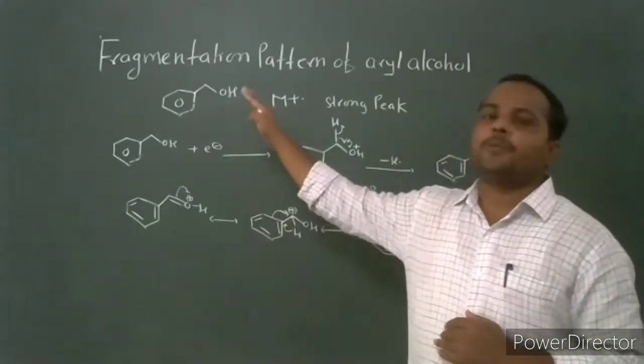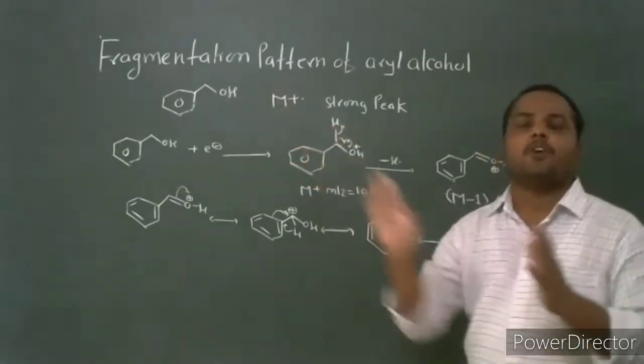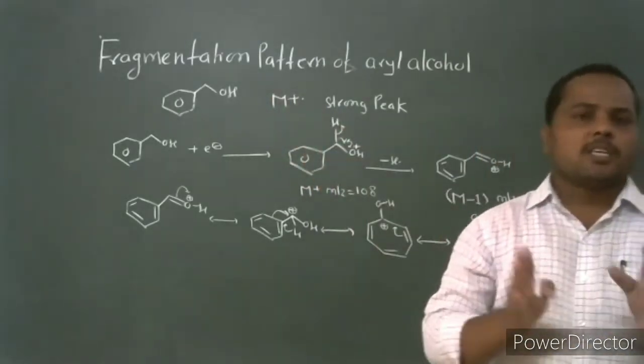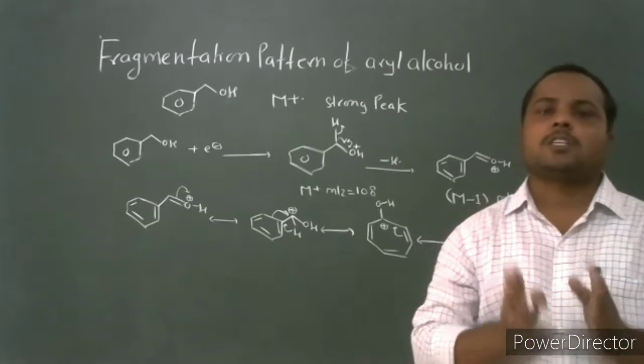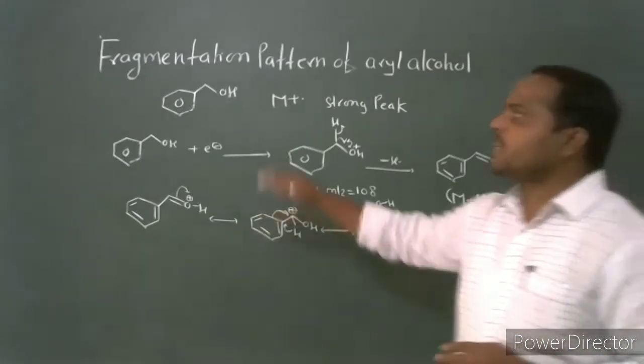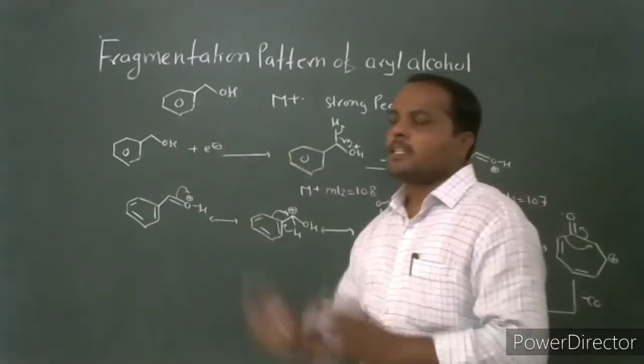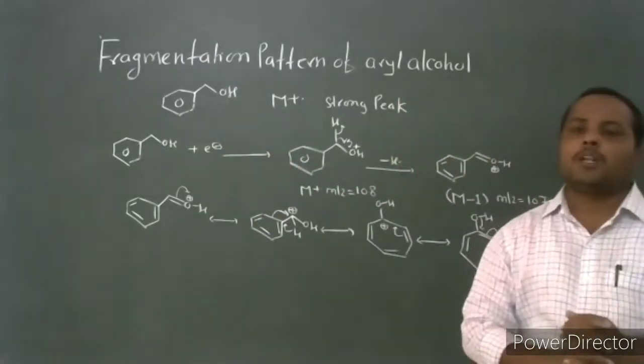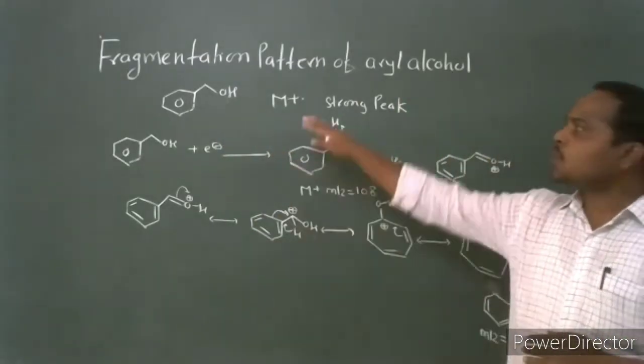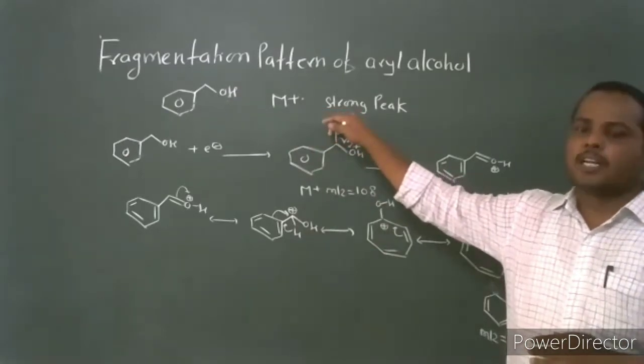In this lecture, we discuss the fragmentation pattern for aryl alcohol. To discuss the fragmentation pattern for aryl alcohol, we take a representative example, benzyl alcohol. The mass spectrum of benzyl alcohol, or generally aryl alcohol, shows a strong molecular ion peak.